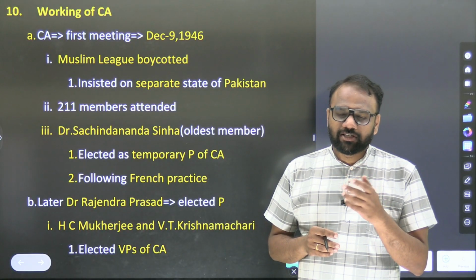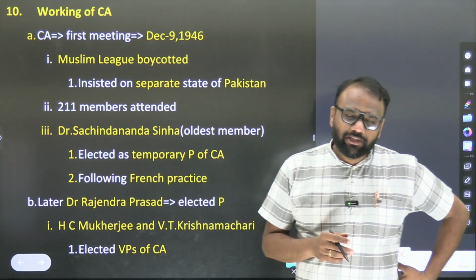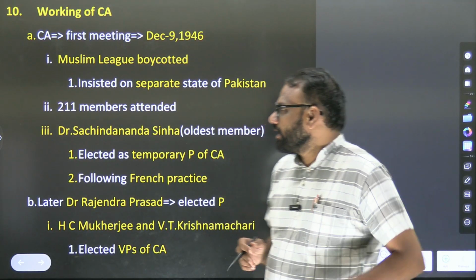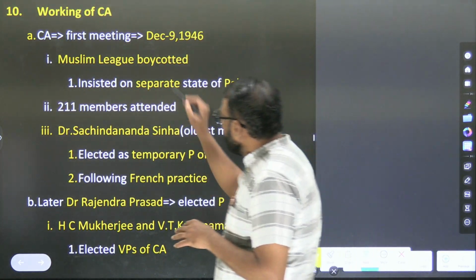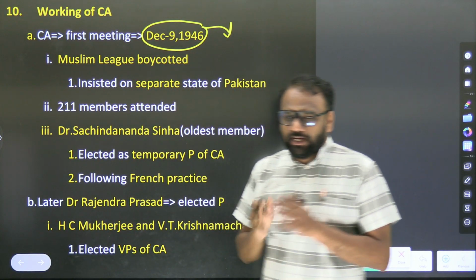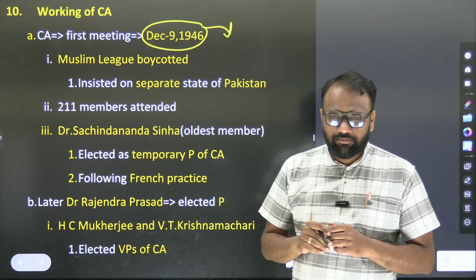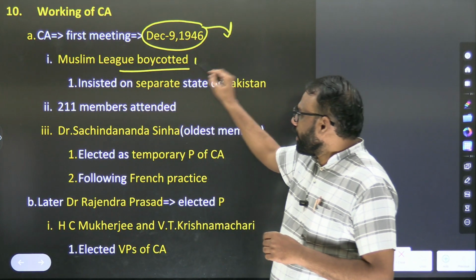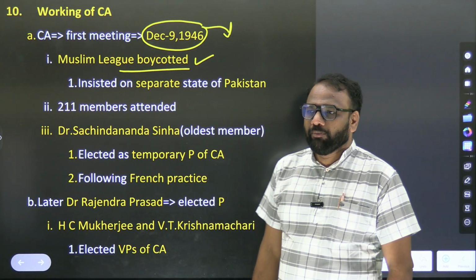Which prominent personalities are not part of the Constituent Assembly? Muhammad Ali Jinnah and Mahatma Gandhi. The Constituent Assembly first met on December 9, 1946. In November it was formed, and on December 9, 1946 it met for the first time. The Muslim League boycotted. It did not attend the first meeting.